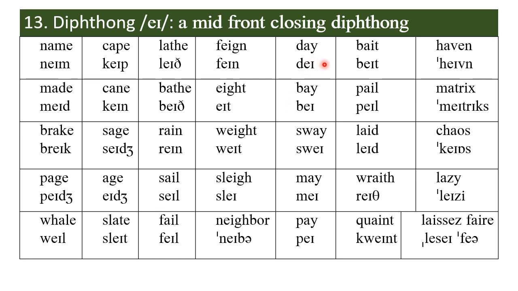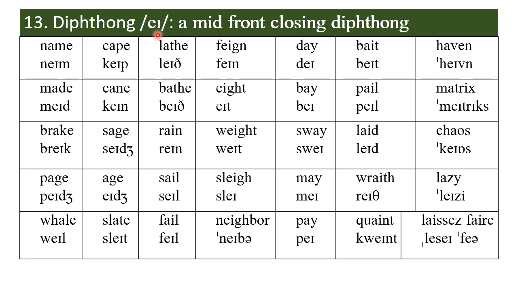And in this column, it occurs in AY, in bay, day, sway, may, pay. And in date, it occurs in AI, in pale, late, wraith, and quaint. So whether it occurs in A or AI or EI or AY, it's the same sound. This is the symbol that stands for that sound in English, the diphthong A.